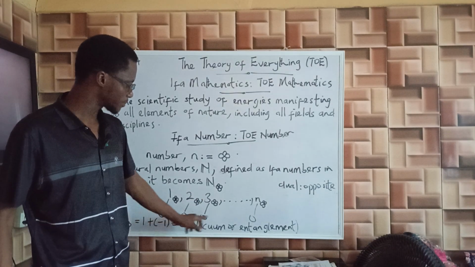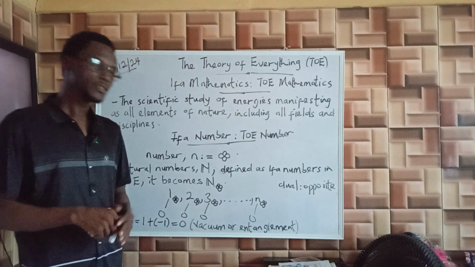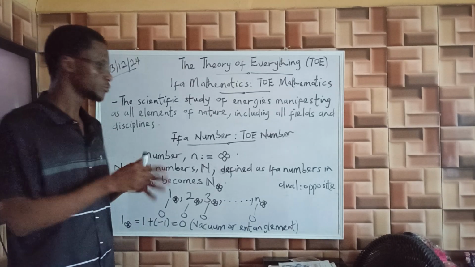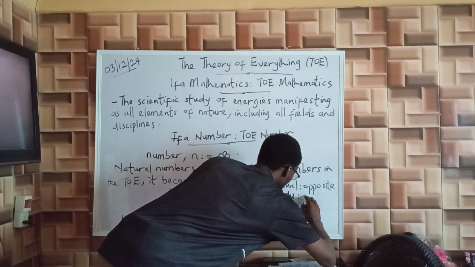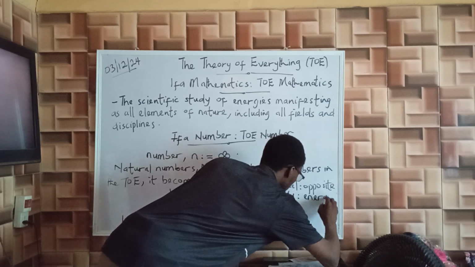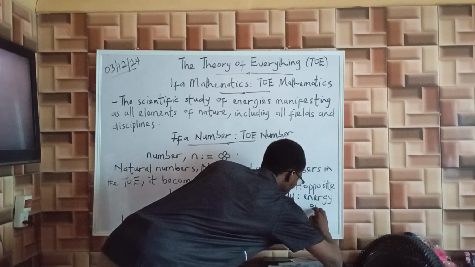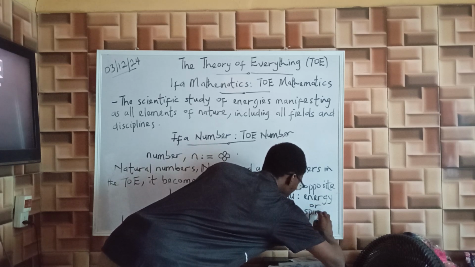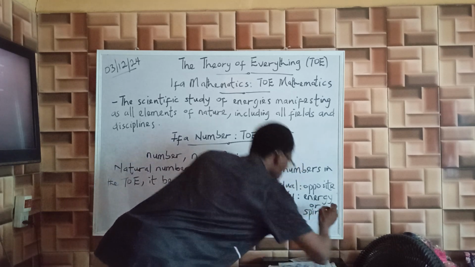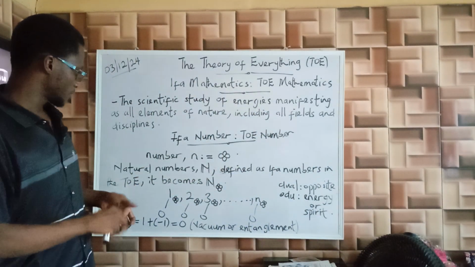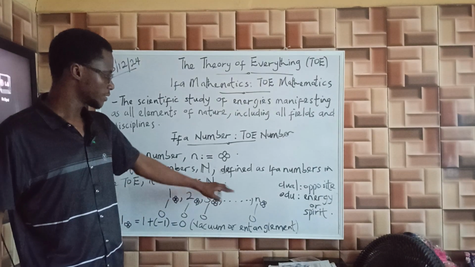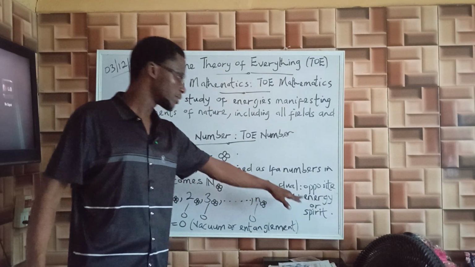The Yoruba people call this energy Odu. That's what they call the energy or spirit of that number. So the energy of these numbers is the spirit of the number.